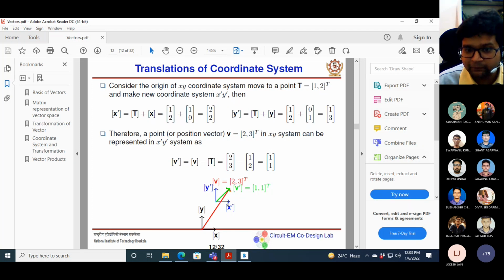Please note that x prime means this point in the original system, not in the new system, with respect to our original system. Got it? Yes, sir. Please be careful here. This V prime is with respect to this new origin, but x prime and y prime are with respect to the original origin.